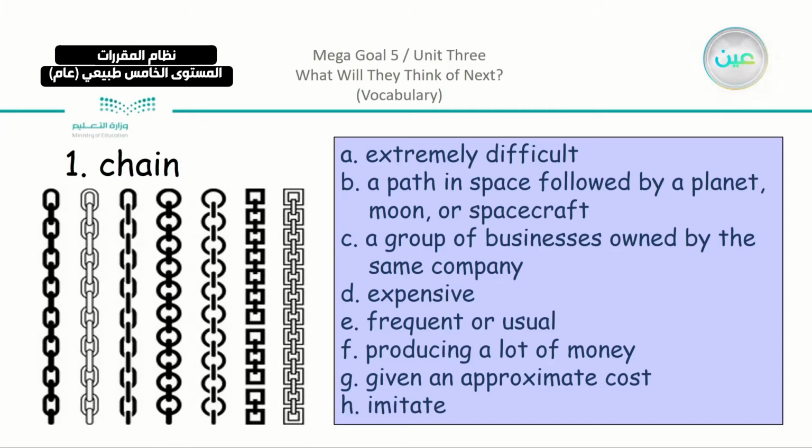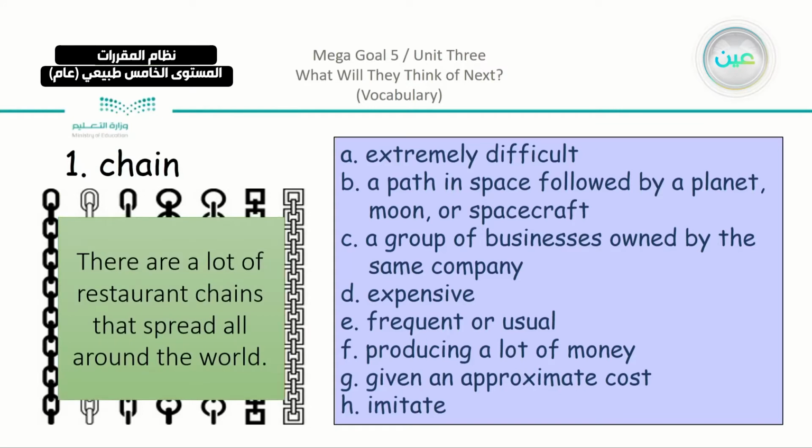It can be either here, as we have in the picture, you can see that we have small chains, or we use chain like the example. There are a lot of restaurant chains that spread all around the world. Chain here means something that has a lot of branches and they are connected to each other. They are a chain. Now, from the example that we have here, you can choose which one.